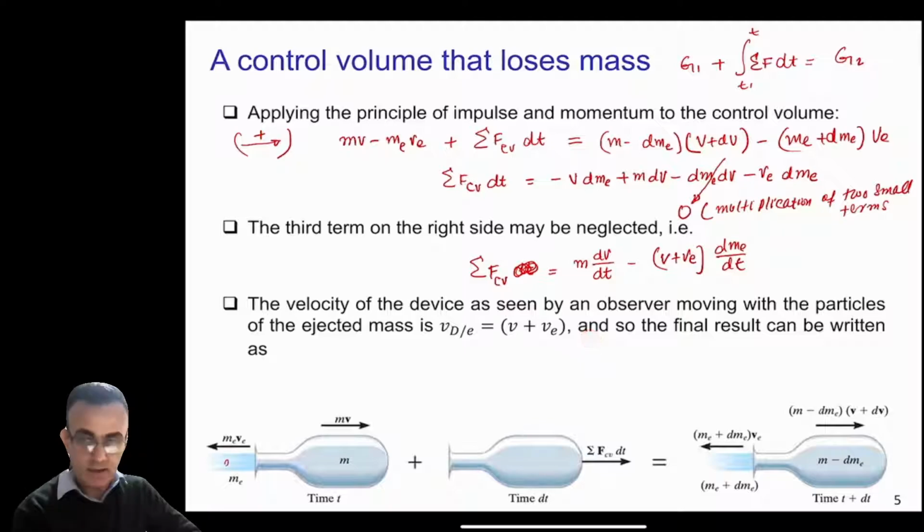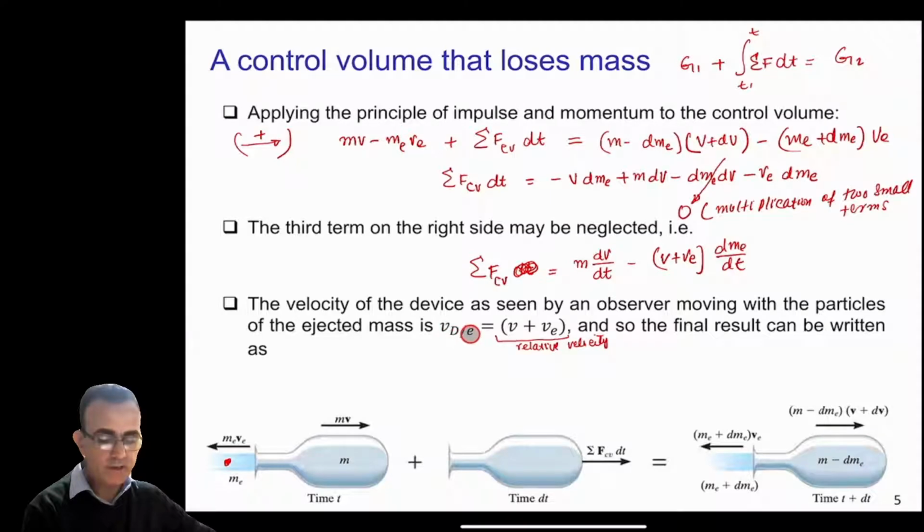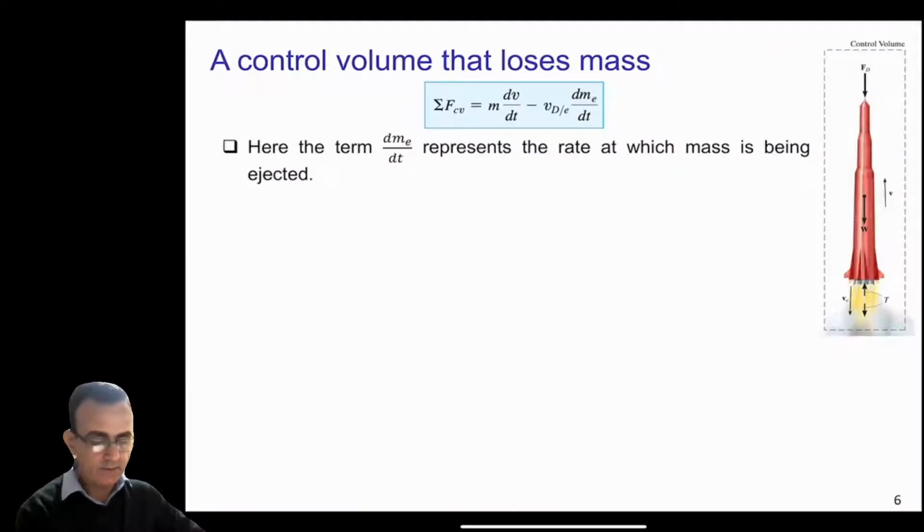If an observer is sitting here and he or she wants to observe the motion of the device, it will be just V plus VE. So this is just a relative velocity. VDE means the velocity of the device relative to the expelled gases, or the other way around, it can be the velocity of the expelled gases with respect to the device. And so the final result can be written as this.